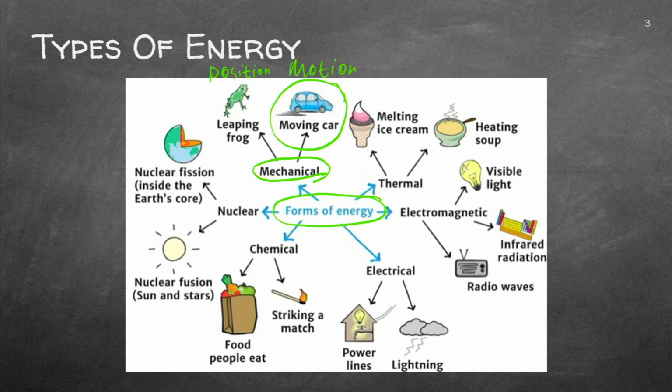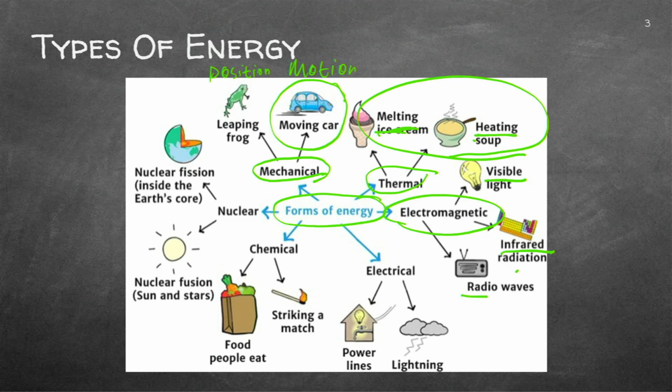But other than that, we've got thermal energy where we are heating or melting different phases. We get that in chemistry, and a lot of things happen with the molecules within certain phases. Then we've got electromagnetic energy that comes from the sun, and we know we've got visible light. If you look at the spectrum, you'll see you've got infrared, radio waves, X rays, and ultraviolet. So those are the electromagnetic energy.